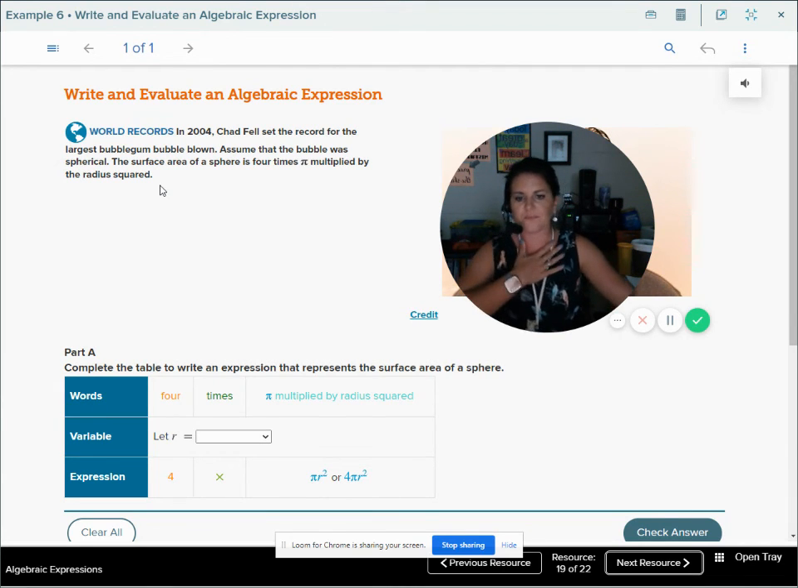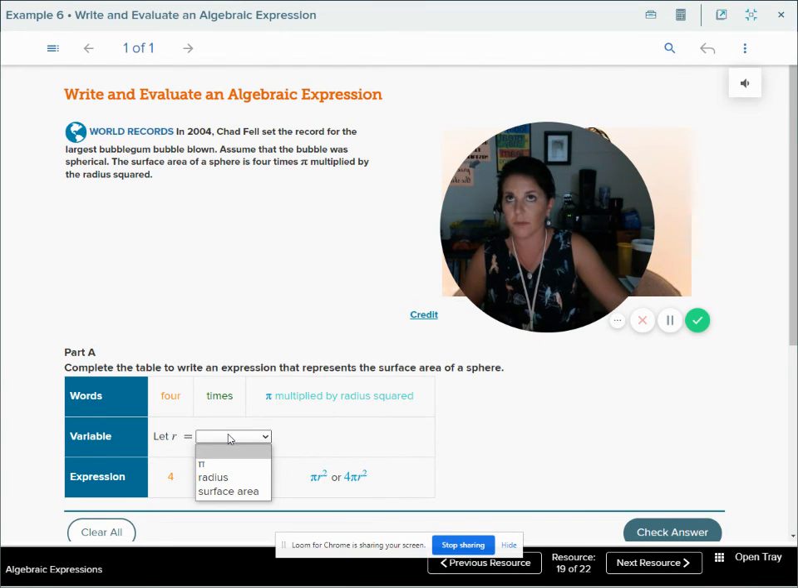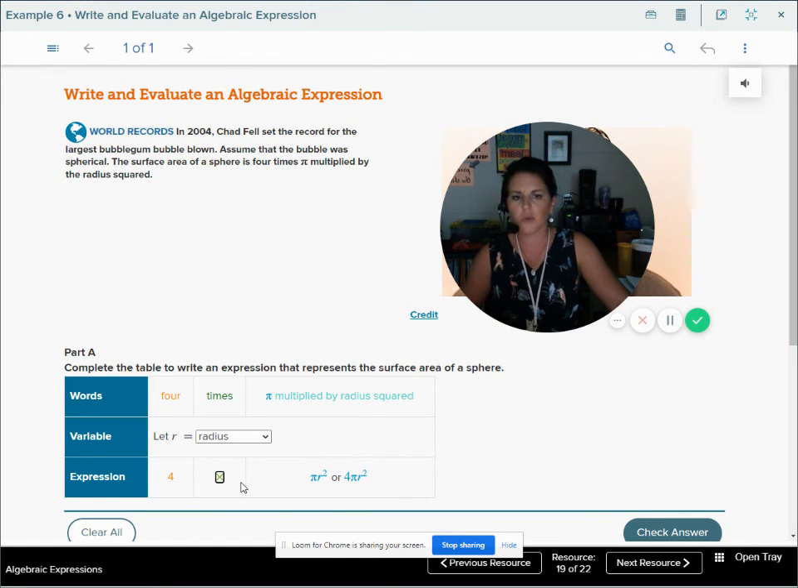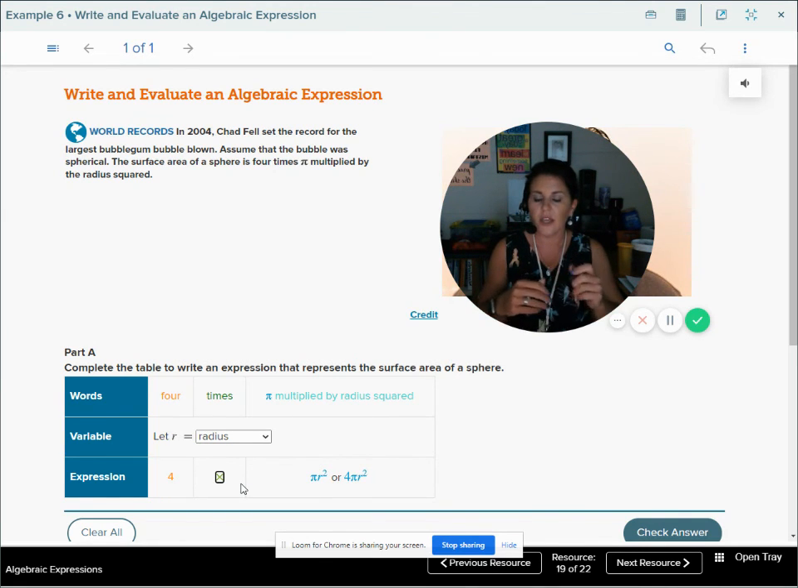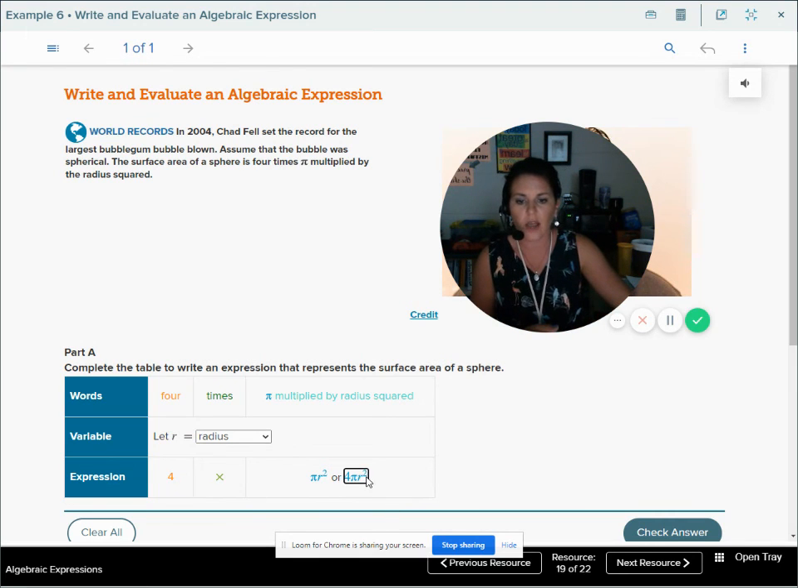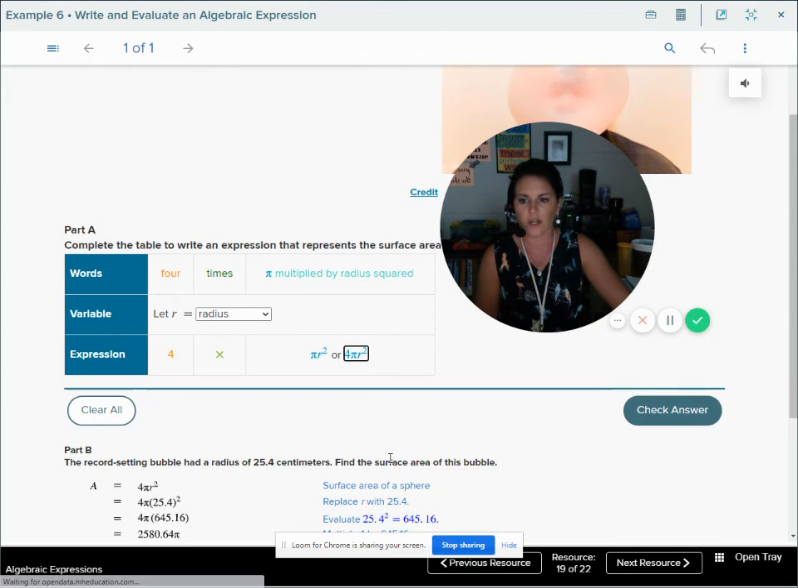So let's let R equal, what would make sense for R to equal? The radius, right? So R equals the radius, so we have 4 times pi times the radius squared. Remember I told you in our previous lesson, we don't really use x anymore in algebra for multiplication because x is now a variable, it's an unknown. So I prefer that you write it like this, 4 pi r squared.